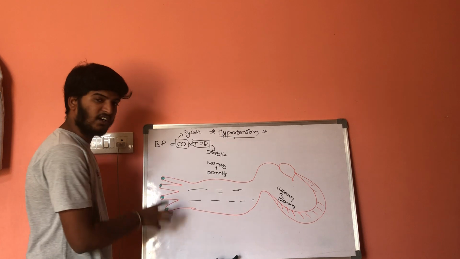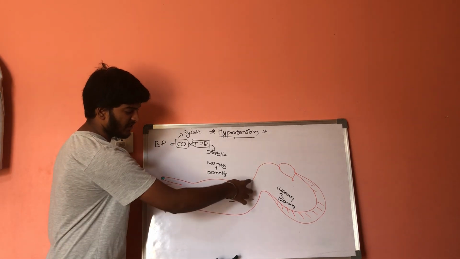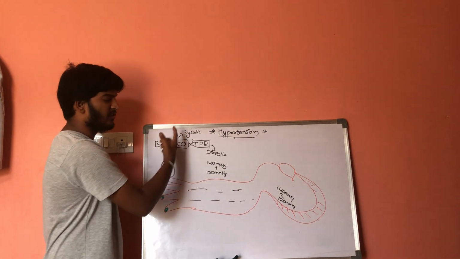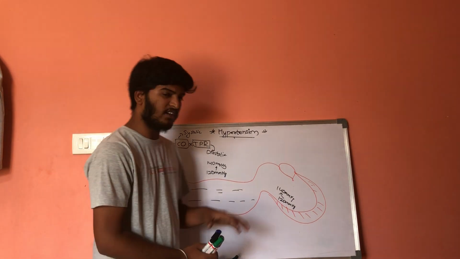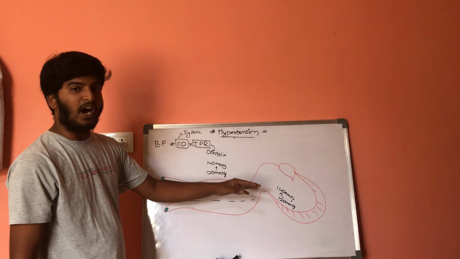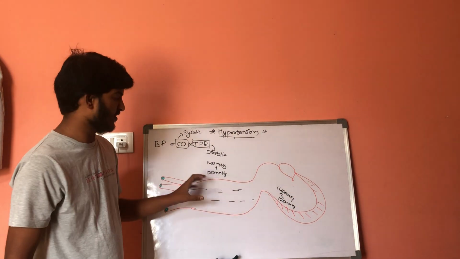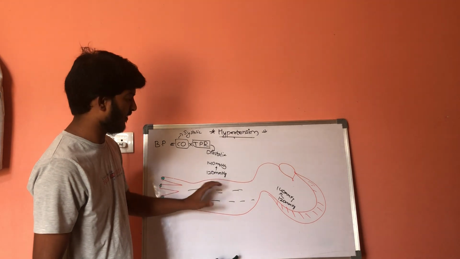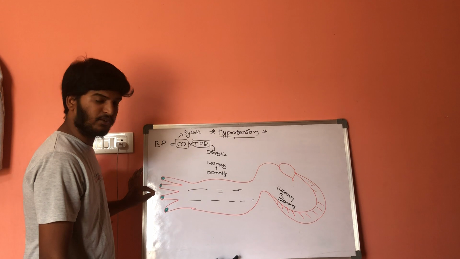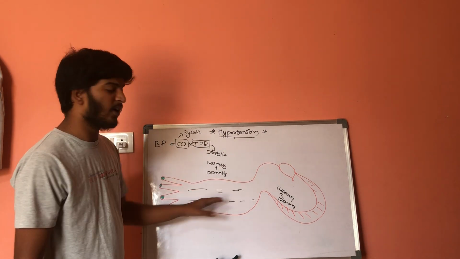Because of the presence of these arterioles, there will be contraction within this aorta. This contraction is called systolic, because of the increase of cardiac output: the amount of blood being released from the ventricle into the aorta will increase. Because of the increased blood flow, there will be contraction of these arterioles, and because of this contraction, the pressure within the aorta will increase.